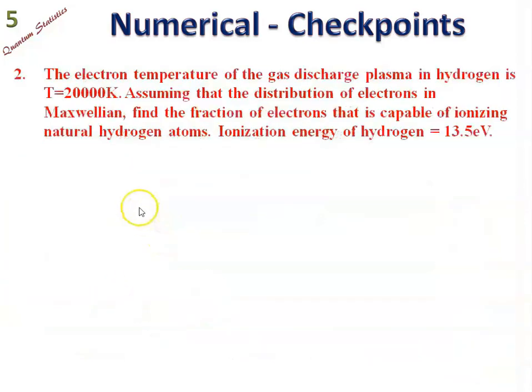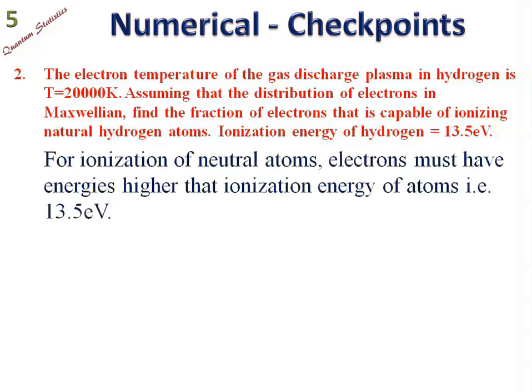The electron temperature of gas discharge plasma in hydrogen is 20,000 Kelvin. Assuming that the distribution of electrons is Maxwellian, find the fraction of electrons that is capable of ionizing neutral hydrogen atoms. The ionization energy of hydrogen is 13.5 electron volts. For ionization of neutral atoms, electrons must have energies higher than the ionization energy of an atom, and that is 13.5 electron volts in the case of hydrogen.